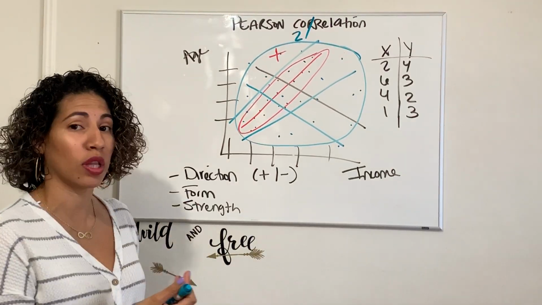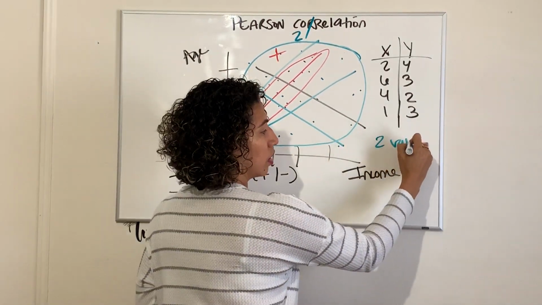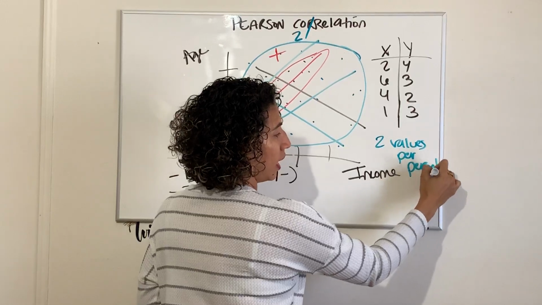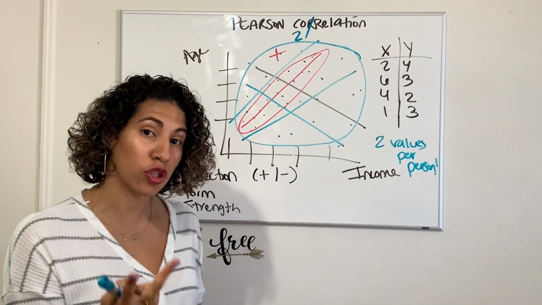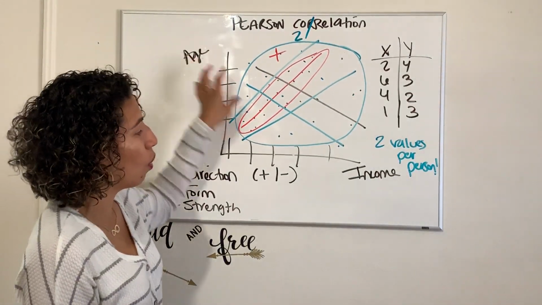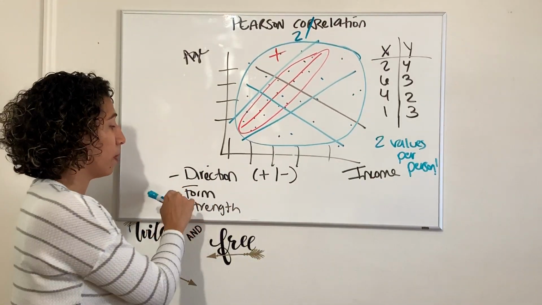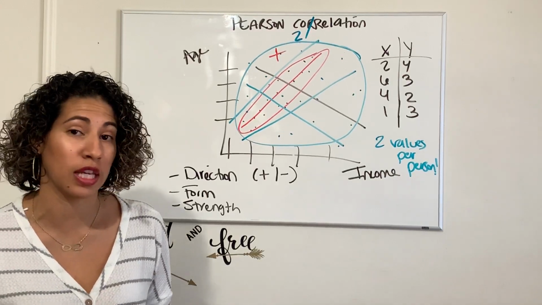So the Pearson correlation actually takes two values per person. It takes two values per person because it's going to measure the relationship of two within a particular person. It'll ask every person a question: what's your age, what's your income? It will measure the direction of that relationship, it'll measure the form of that relationship, and it'll measure how strong that relationship particularly is.